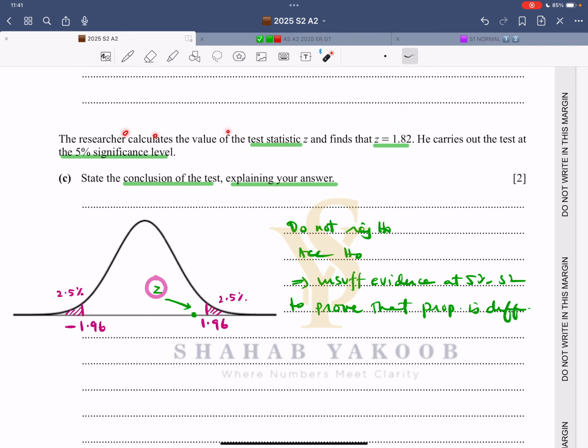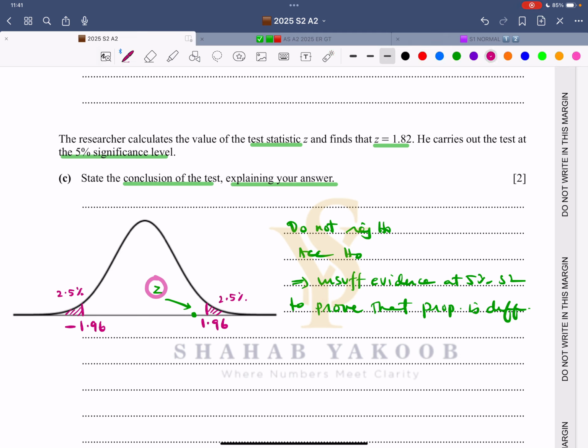The researcher calculates the value of the test statistic z and finds that z is this much. He carries out the test at the 5% significance level. It's a two-tailed test. 5% is divided equally, 2.5% at each end, negative 1.96, positive 1.96. State the conclusion of the test. Now the rule is, does the z value lie in the critical region? First of all, the z value is positive, so focus on the upper tail. If the z value were to be negative, we would have focused on the lower tail. The z value does not lie in the critical region. Do not reject H naught, accept H naught. Technically, we have to write this.